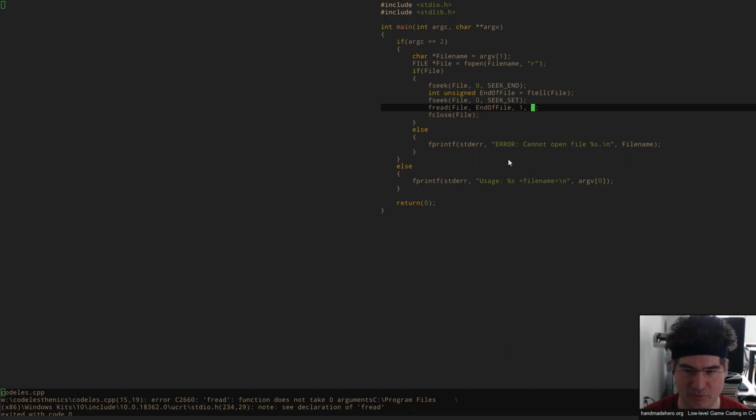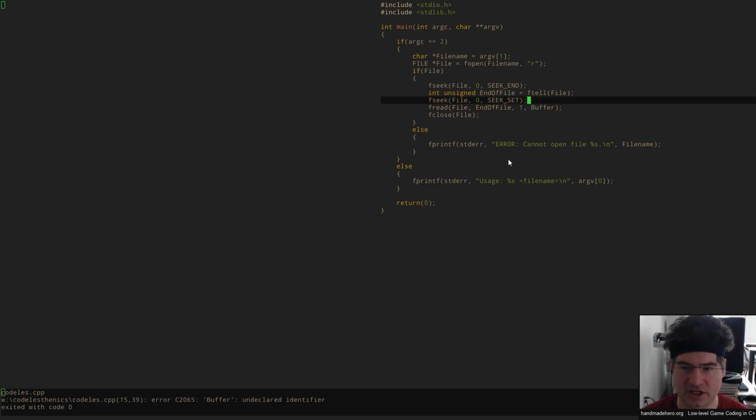In this case, we're not really going to use both those parameters, so I'm just going to put an end of file and a 1 in there. Let's go ahead and finish up our fread. We've got our file, and now we're going to have to use a buffer here. We don't actually have the buffer, but if we build, we should see that's the only thing left that we haven't done.